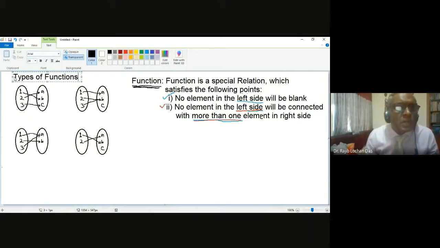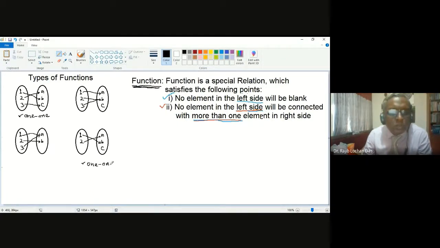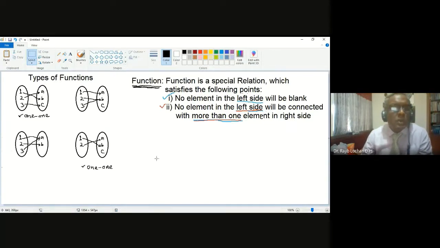So in the types of functions, you see there are 4 types. So there are some names. What are the names? The first one will be called 1-1, and the last one is also 1-1. Okay, you understand why 1-1? Because one element is going to one element. One element is going to one element. That is why these two are 1-1.